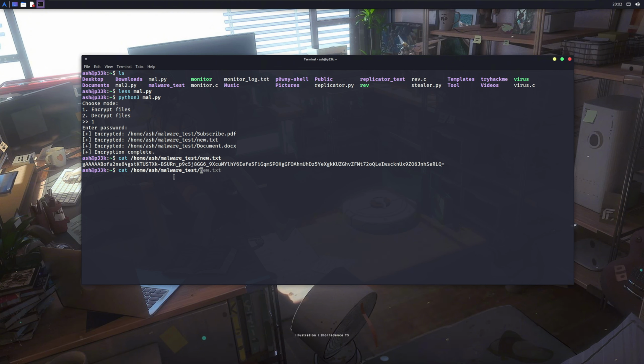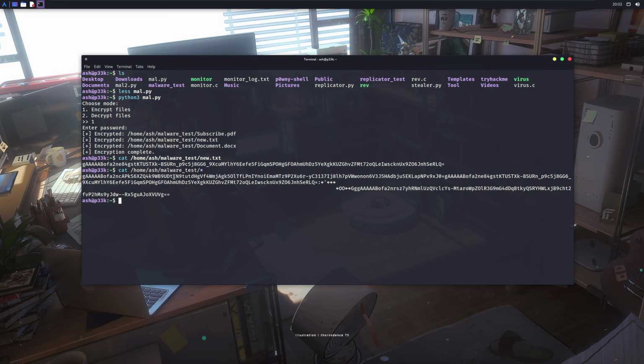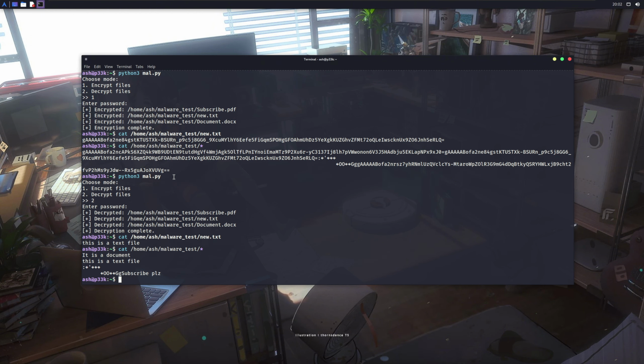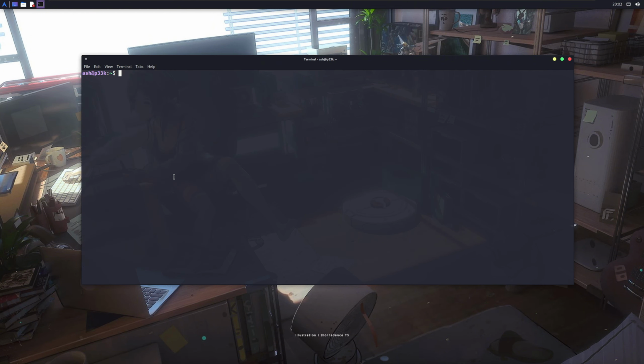Their content is completely encrypted, but we can decrypt them by running the same file again and choosing the second option this time. It asks for our password and the files are decrypted now. But you might be thinking this is not malware. It's just a Python script that encrypts and decrypts files, and you're probably right, but I made a few changes in that original script and made it a bit more harmful. Let me show you how it works now.